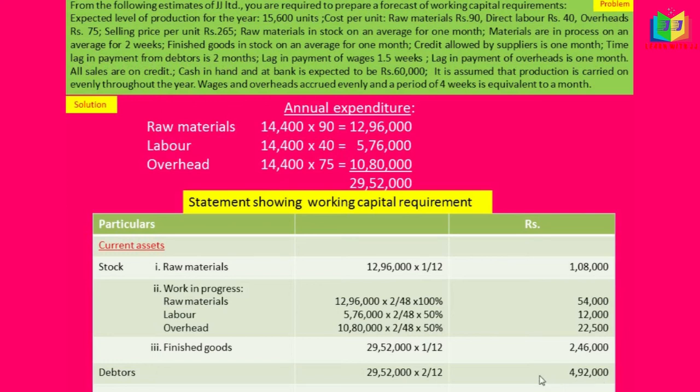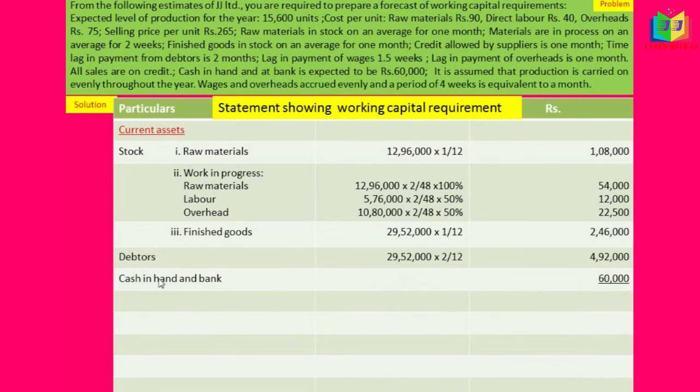And next we have cash in hand and cash at bank, expected to be 60,000. This also will come under the current assets. That's all. Other things are current liabilities. So we can total it up. We'll get gross working capital 9,94,500. And now we have to write the current liabilities.